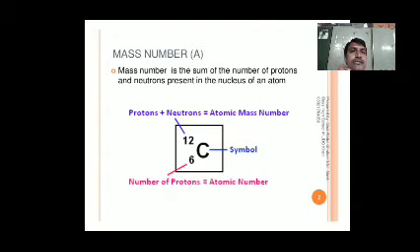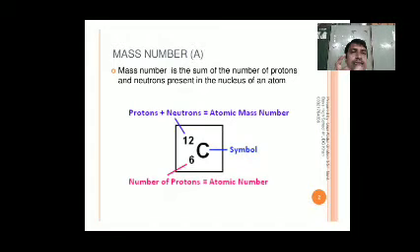It is denoted A. Z is denoted by atomic number, and A is denoted by mass number. Therefore, mass number is equal to the number of protons plus the number of neutrons.